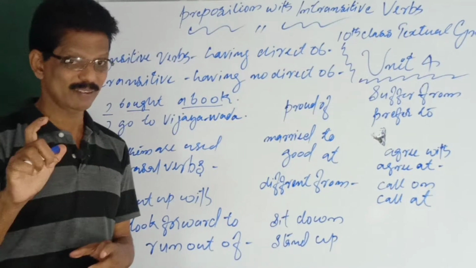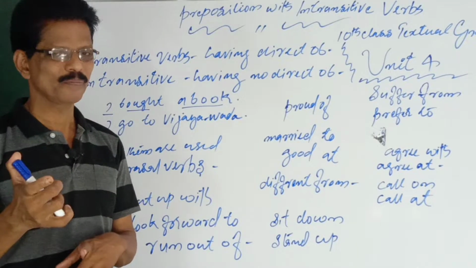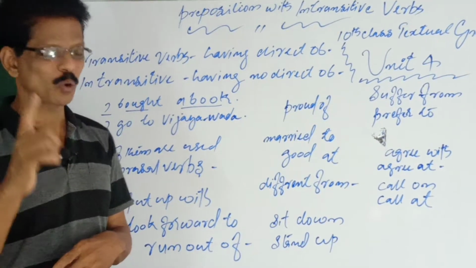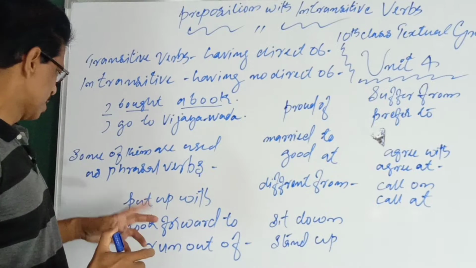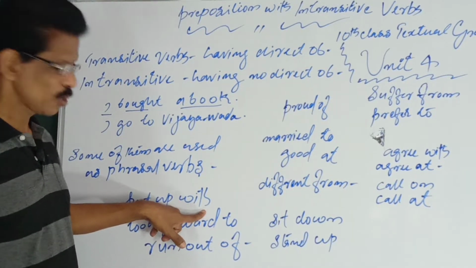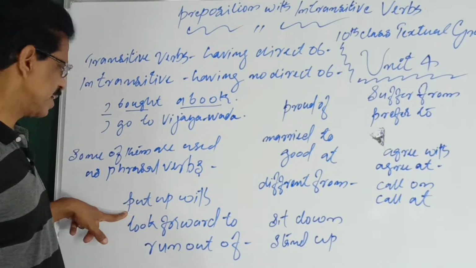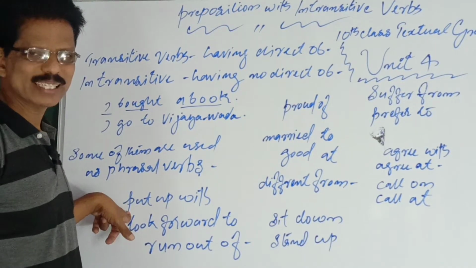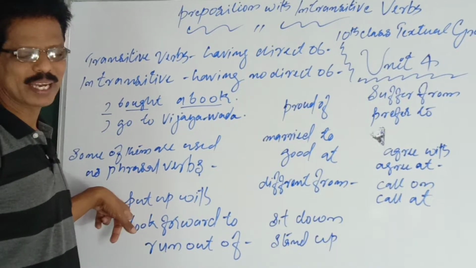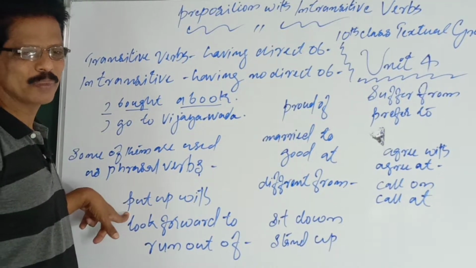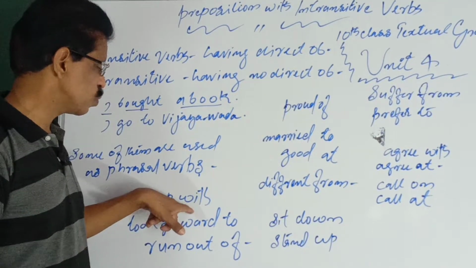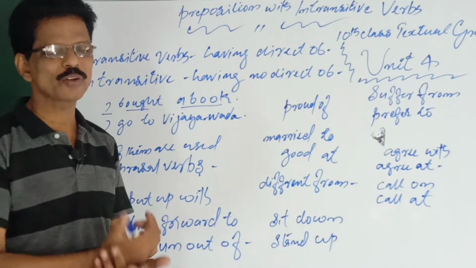For example, put up with means tolerate. All these three words together bring one meaning. You have to put up with your neighbor, whether his behavior is good or not. Put up with means tolerate. We have seen it in another video, no problem.